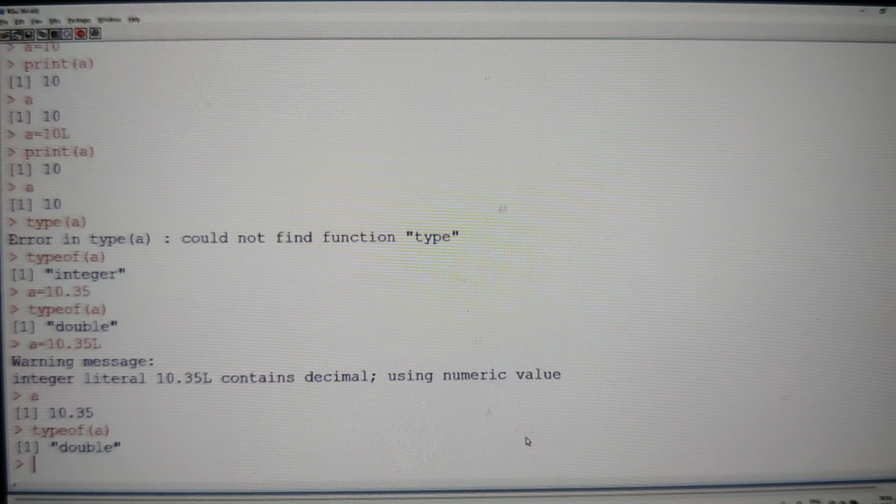But the point is, don't think that if I use L, it becomes an integer. If you have an integer value suffixed with L, then it is an integer value. Otherwise, it will be a decimal value. If I use a decimal point and use the L, it is going to be a double type only. It's a double data type that we can see there. So once again, it's going to be simple.